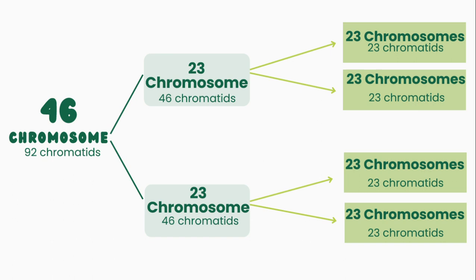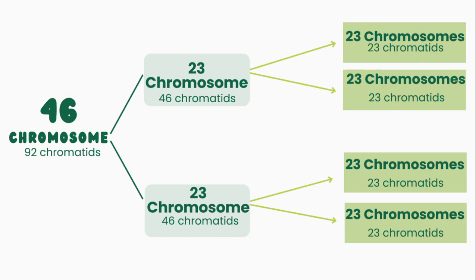So in meiosis, the starting cell has 46 chromosomes, and then it will be divided into two, which is meiosis 1. They have 23 chromosomes, and then those are also divided into two, which undergo meiosis 2.